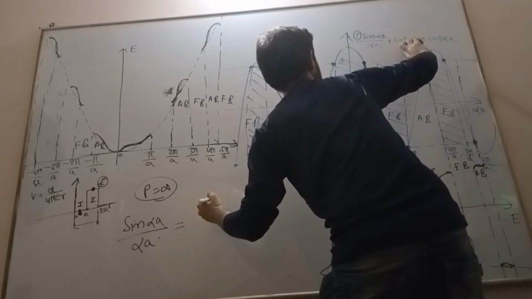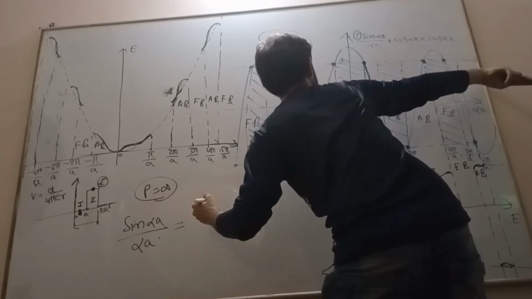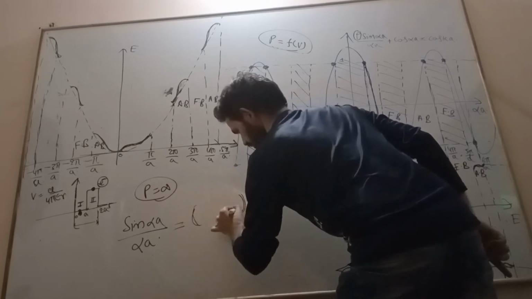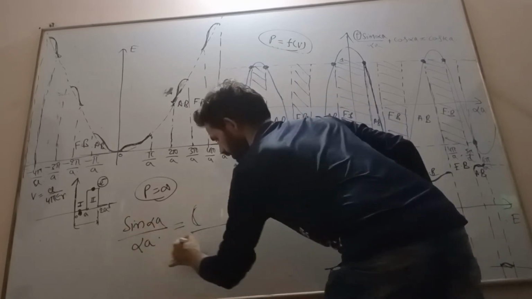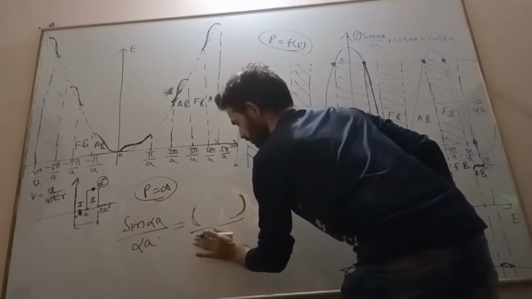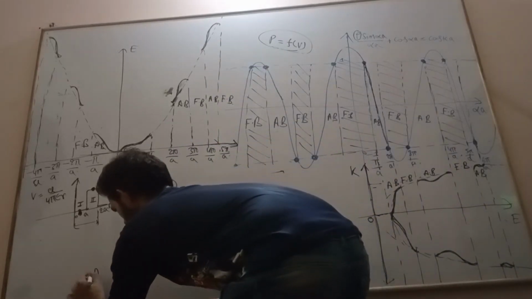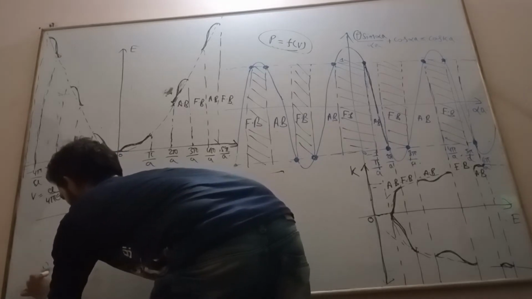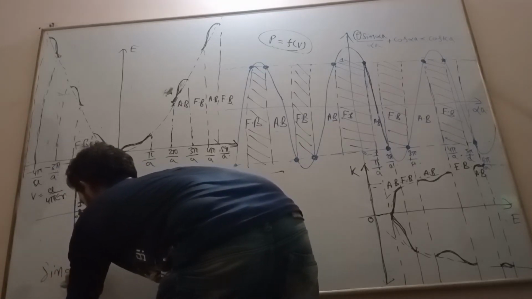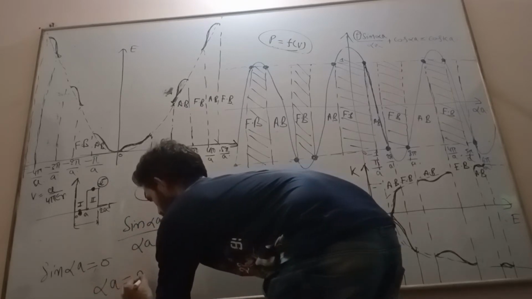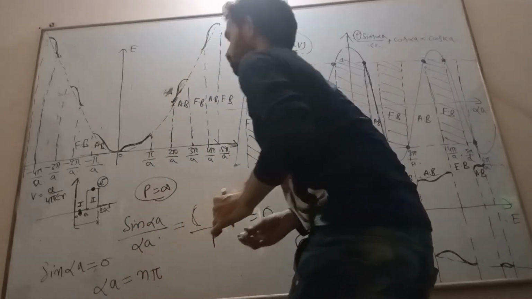Okay, so let us take this whole term on the right side. On the right side we will get some finite value, and let us take this P value here. Something divided by infinite is equal to 0. Therefore sin alpha A is equal to 0, so alpha A is equal to n pi.